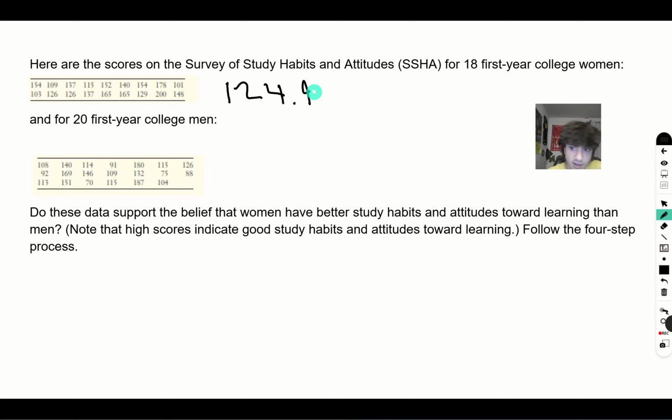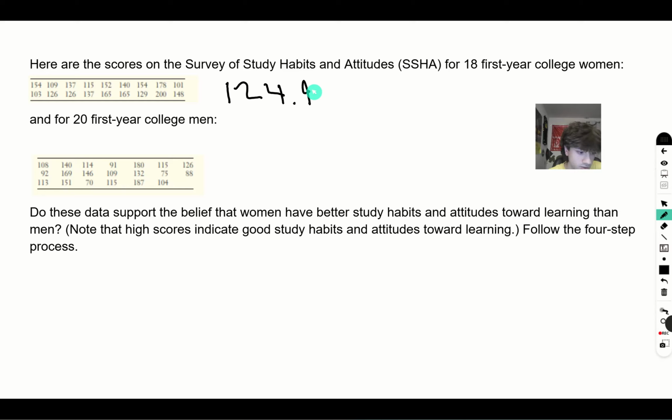Plus 140, plus 114, plus 91, plus 180, plus 115, plus 126, plus 92, plus 169, plus 146, 109 plus 132 plus 75 plus 88 plus 113 plus 151 plus 70 plus 115 plus 187 plus 104.